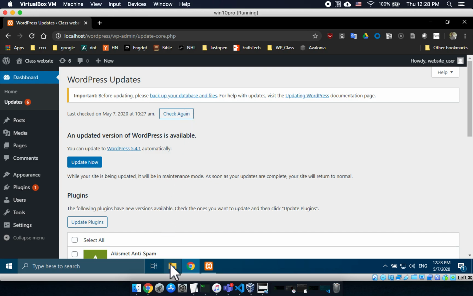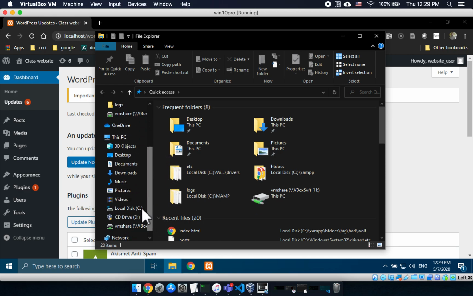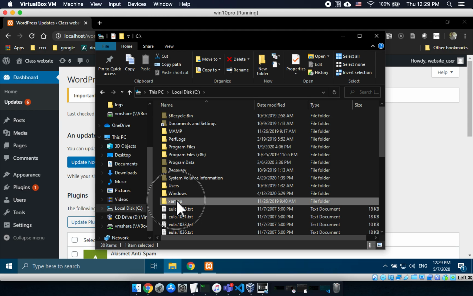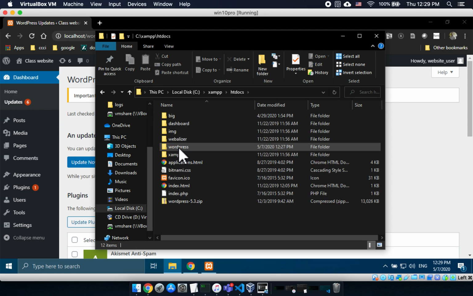Now, where are our files? Let's do those first because they're the easiest. We open File Explorer, then I need to go to my local disk, XAMPP, which I'm going to double click on. Okay, htdocs, I'll double click on that. Here's my WordPress folder. This is really easy.